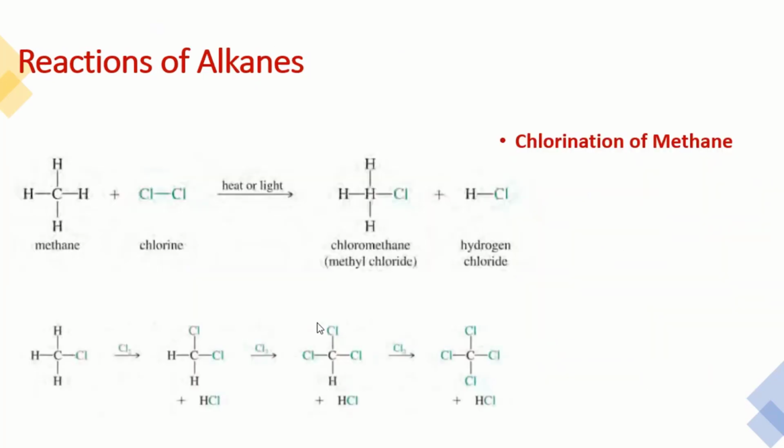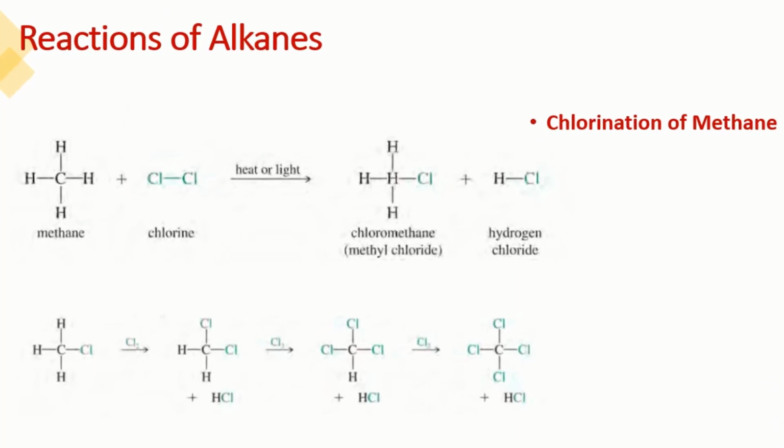Then, as I said about the reactions, we know that the reactivity of alkanes is very low, but they show oxidation reaction, meaning burning reaction. You are going to burn this one. And number two, substitution reaction. In the alkane, there is a possibility that one of the hydrogens is replaced by some other group. This kind of reaction is called a substitution reaction, and a well-known example is chlorination of methane, which is also given in the 10th class. So if this is methane, one of the hydrogens is replaced with Cl, and Cl takes the position. So this is called chloromethane or methyl chloride.